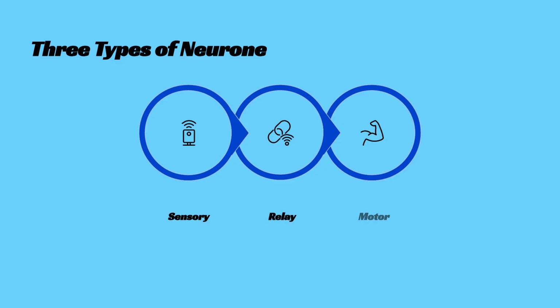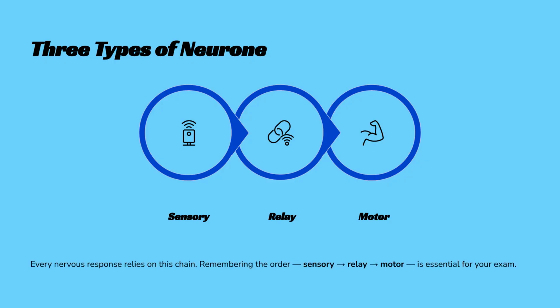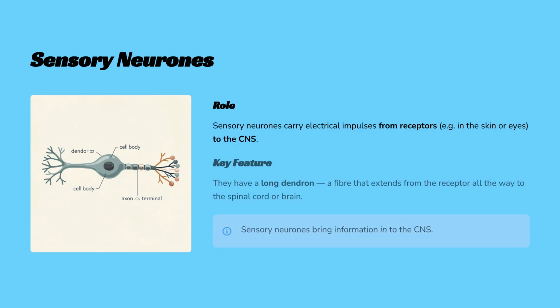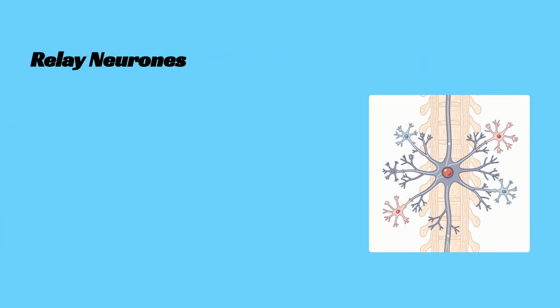There are three types of neurones: sensory, relay, and motor. Every nervous response follows this chain: sensory to relay to motor. Remembering this order is essential. Sensory neurons carry electrical impulses from receptors to the CNS. A key feature is their long dendron, which extends from the receptor all the way to the spinal cord or brain. Relay neurons are found entirely within the CNS.